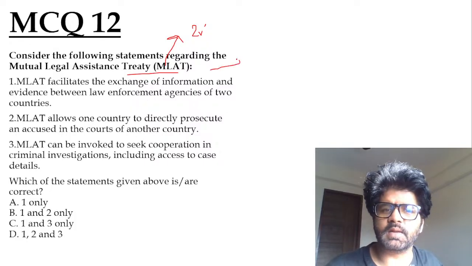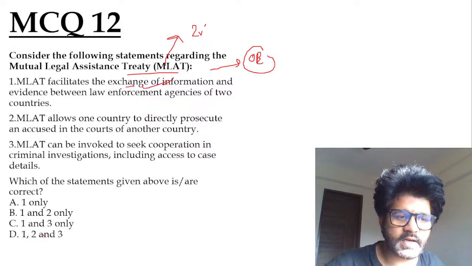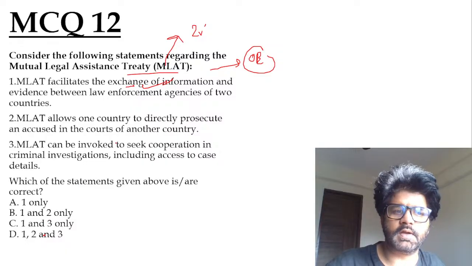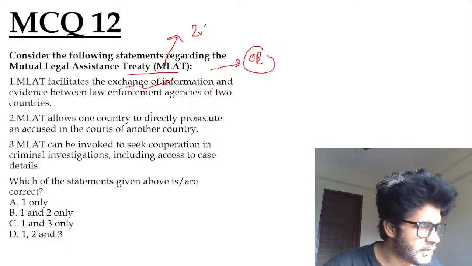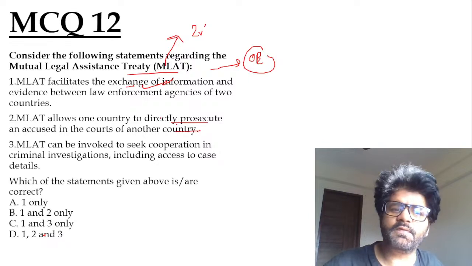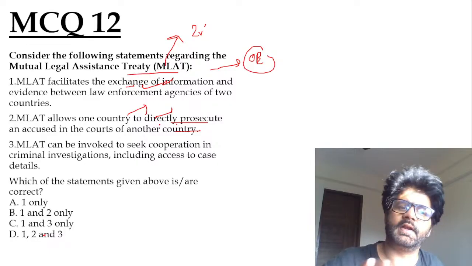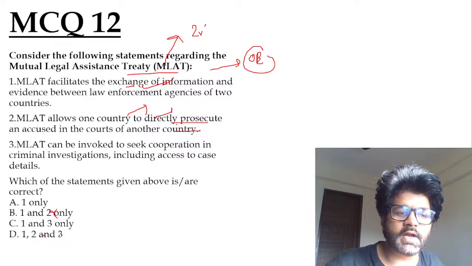Again, use option elimination. What is the basic rationale of MLAT? It will facilitate exchange of information. So that is correct. One is there in every option. Allows one country to directly prosecute an accused. Can you do that? Very few countries in the world allow that. We never talked about all these things, that direct prosecution will be allowed. So second is wrong. Eliminate second.